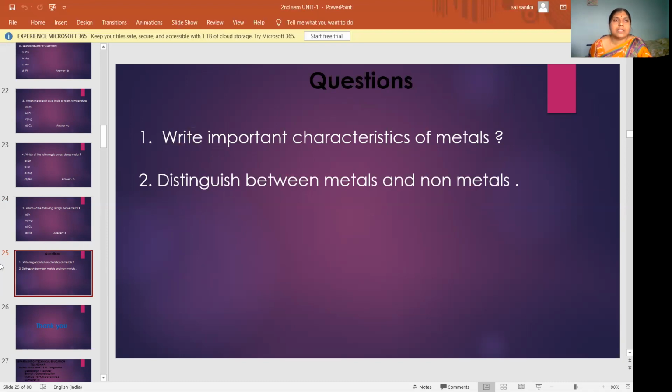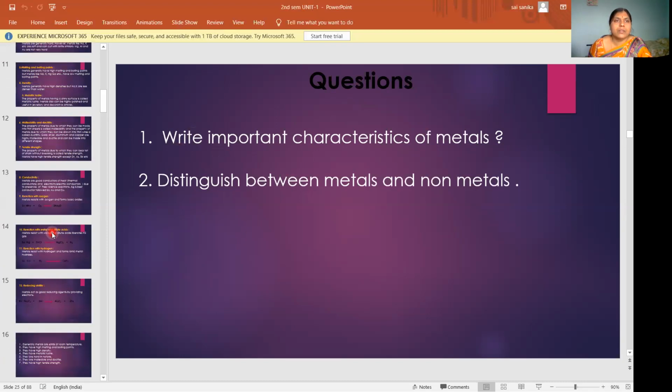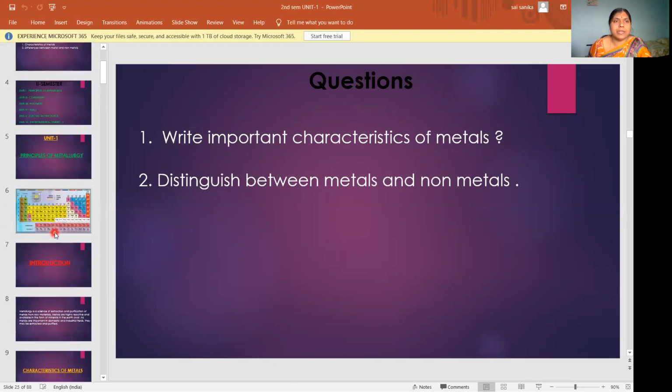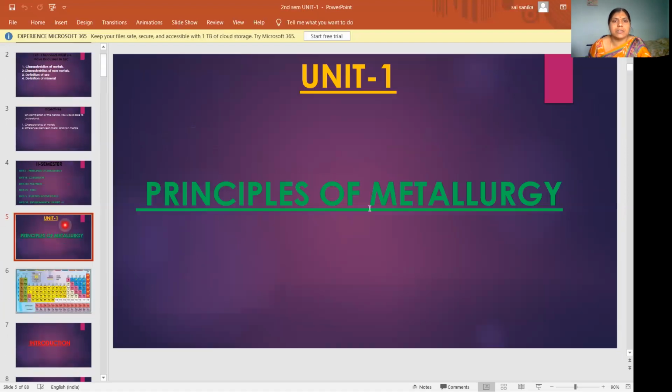Once again, we will go through. Our unit is metallurgy. Today we started the metallurgy unit, that is principles. Only principles we will study. Before going into that, first we should know what is metallurgy. It is a branch of science which deals with the extraction and purification of metals from the raw materials. That is called metallurgy.